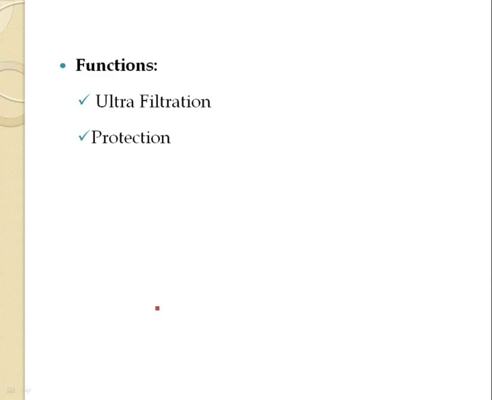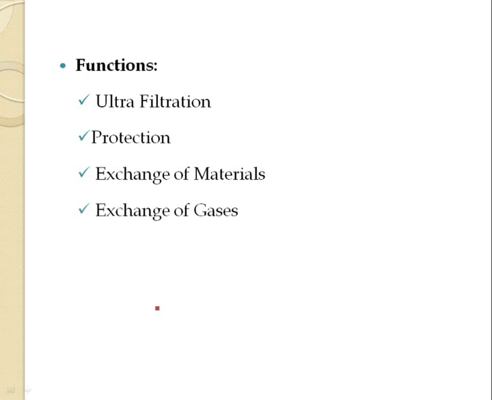Being the surface layer, the epithelial tissue also protects the underlying structures from mechanical injuries, desiccation, microbes, and various types of toxins. The third important function is the exchange of materials. So in the blood capillaries, as we have discussed, the covering epithelial tissue allows the exchange of materials between the blood and the other tissues.